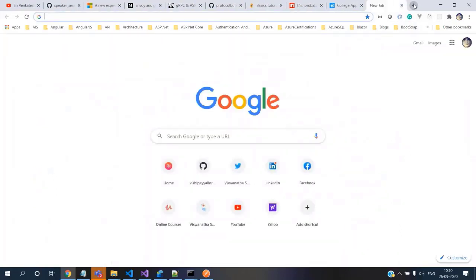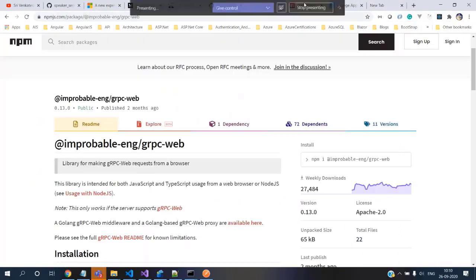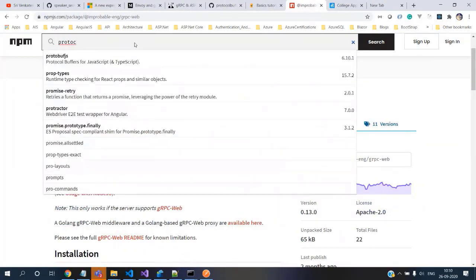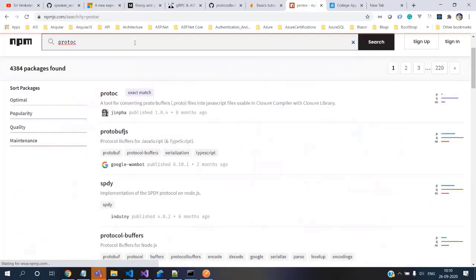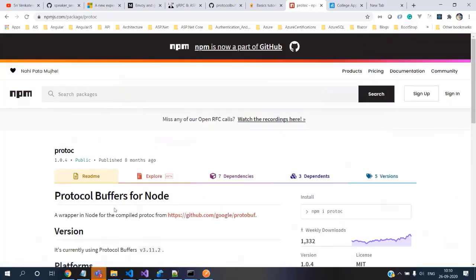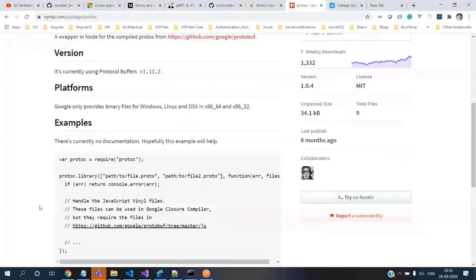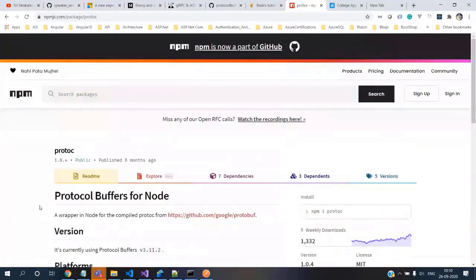So let's see, did we get this here? Protoc? Yeah, we saw that. Okay, protoc. Let's go in here and you can see this. It didn't give the documentation.